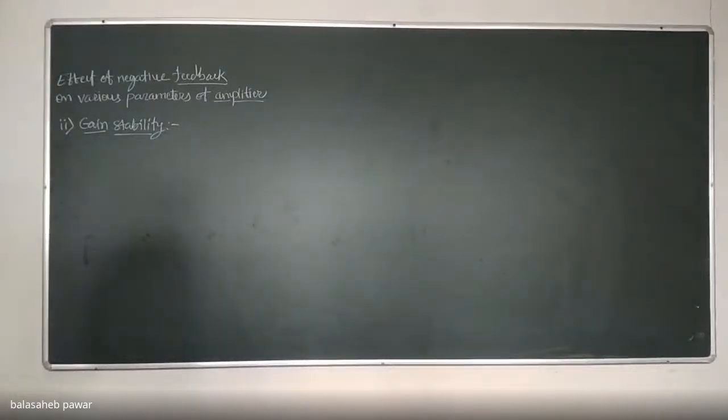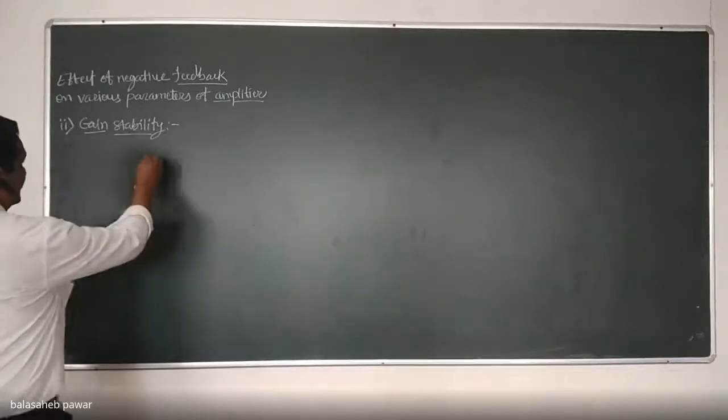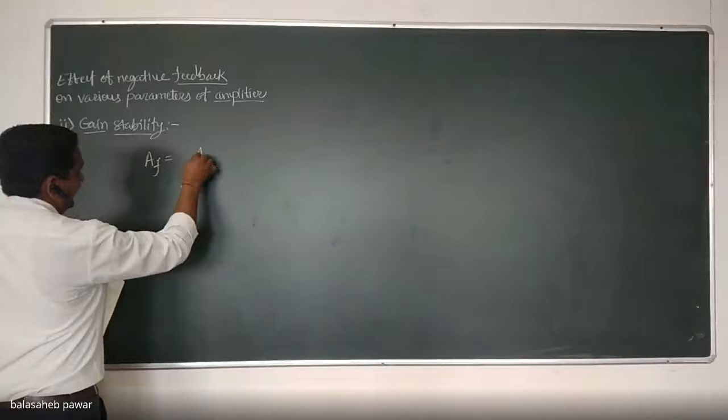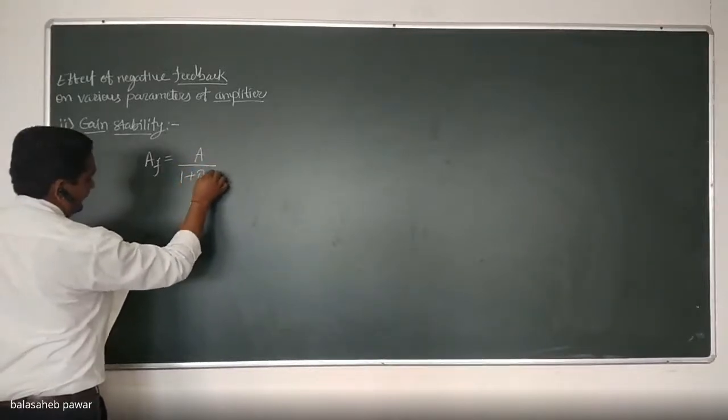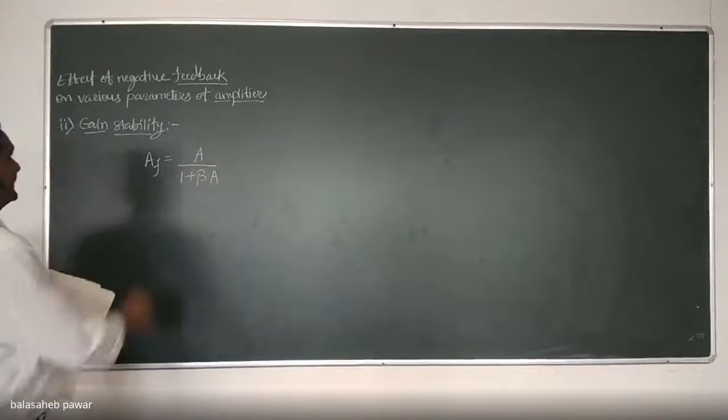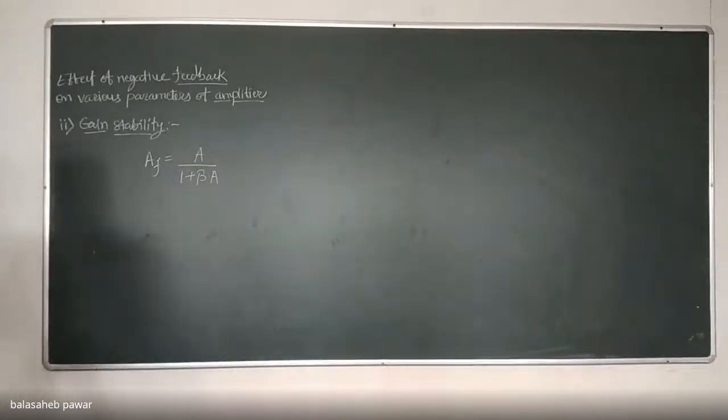So at your end, again note down, as we already discussed, AF, the gain with feedback, is equal to A divided by 1 plus beta A. During the first parameter, we derived it. Okay.